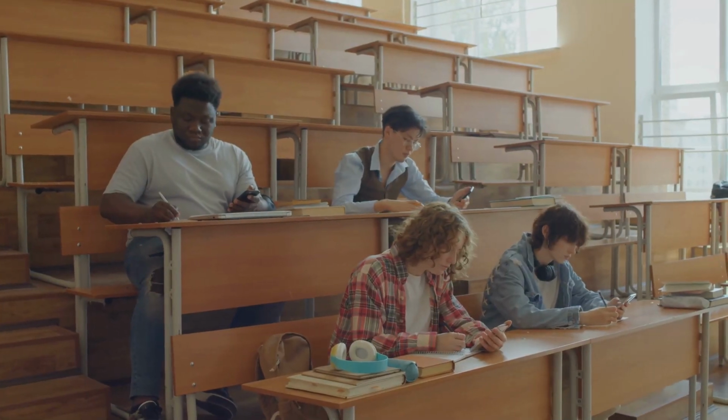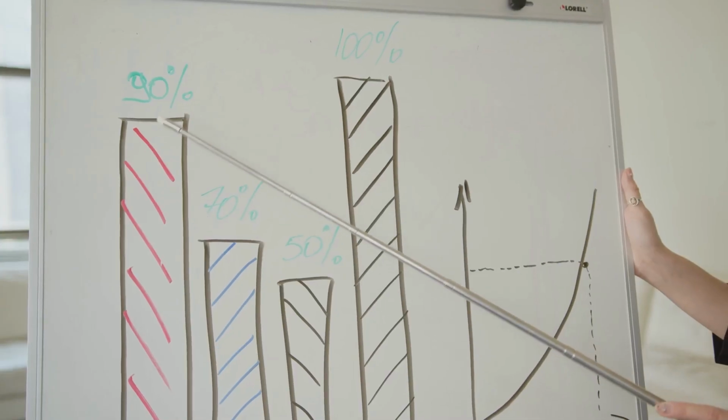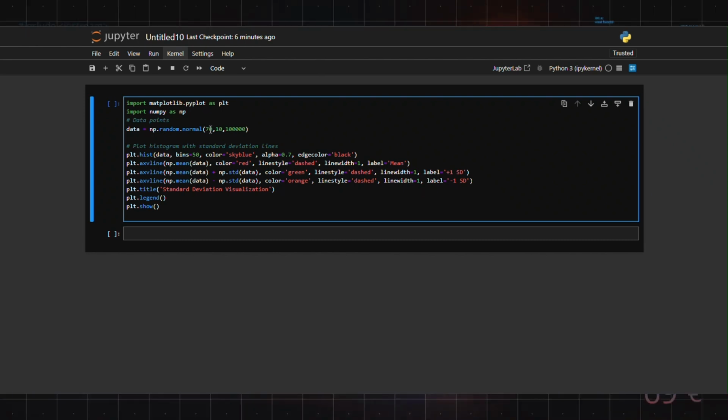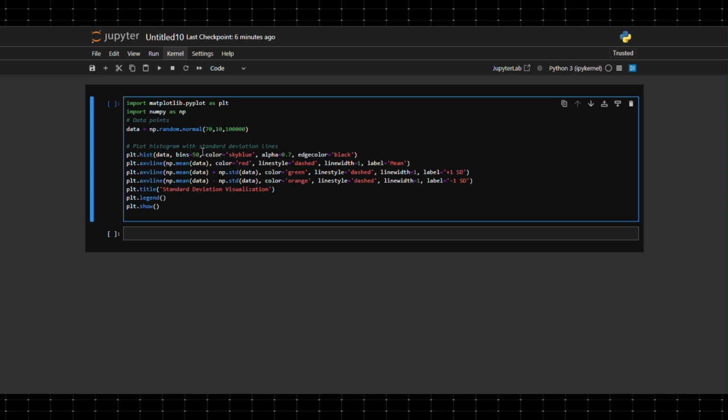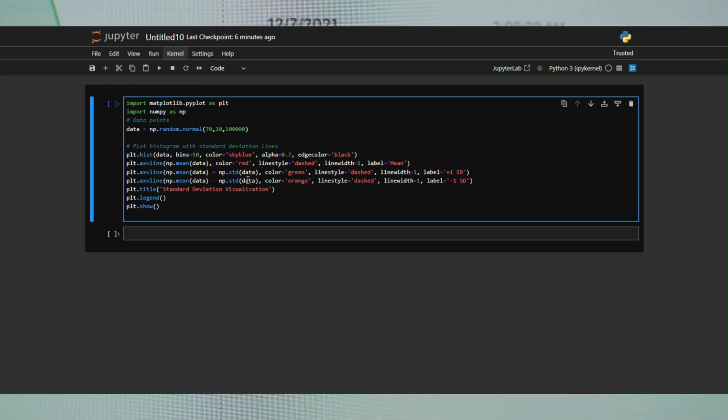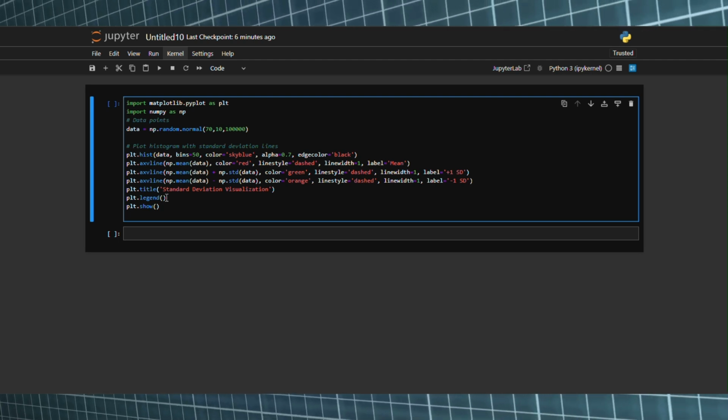Imagine two groups of students taking a test. Both groups have an average score of 70%. However, the scores in one group are tightly clustered around 70%, while the other group has scores spread out from 50% to 90%. Variance quantifies this spread. A high variance means data points are far from the average, while a low variance indicates clustering.